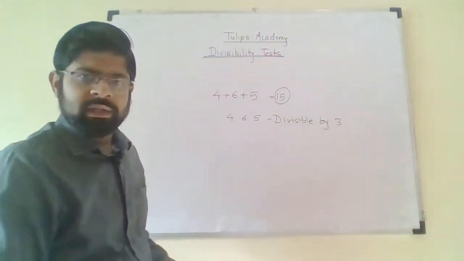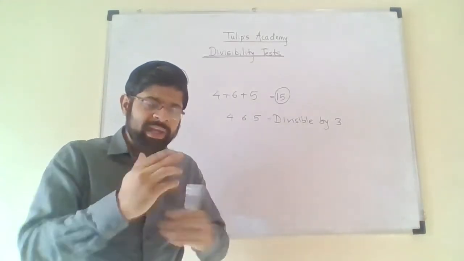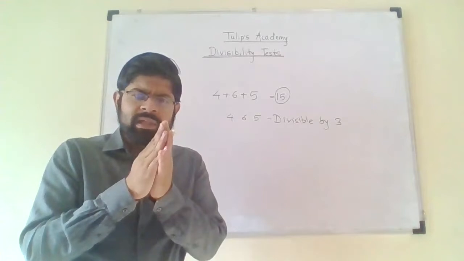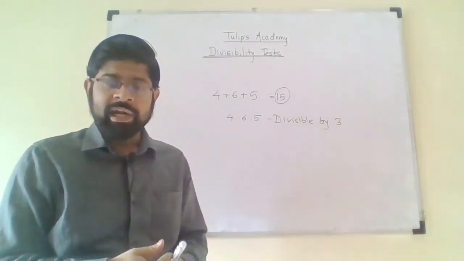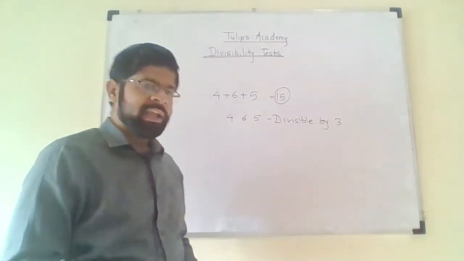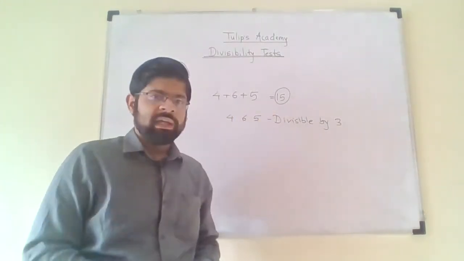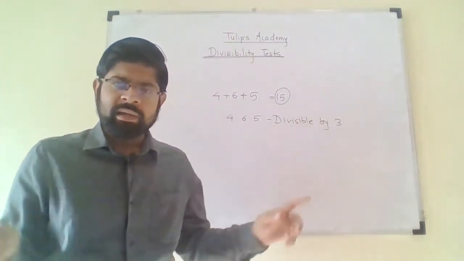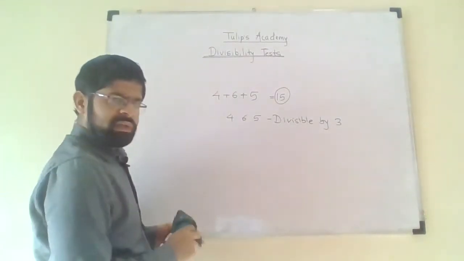It's that easy. So this is a 3-digit number. But many times you encounter 4-digit, 5-digit, 6-digit numbers. So the number is very large, and actually calculating the division is very tedious, and therefore just go on adding the digits. You will get a certain number by adding all the digits, and if this number is divisible by 3, then the entire number will be divisible by 3. That's it. Clear? It's very simple.